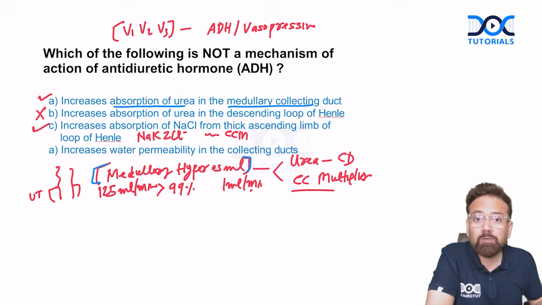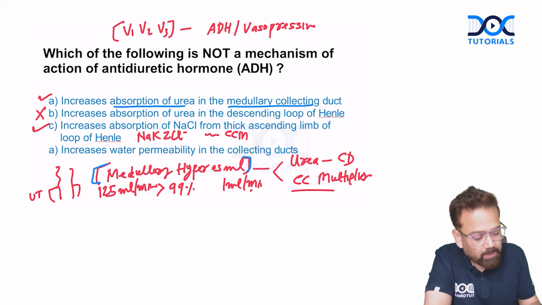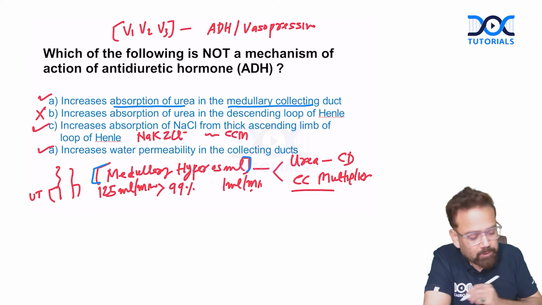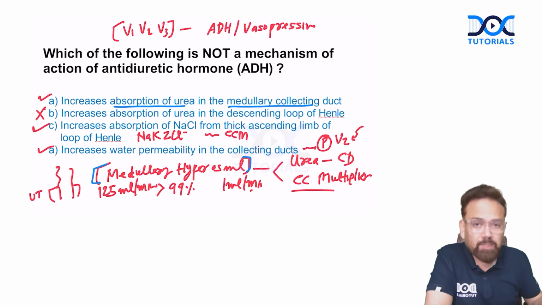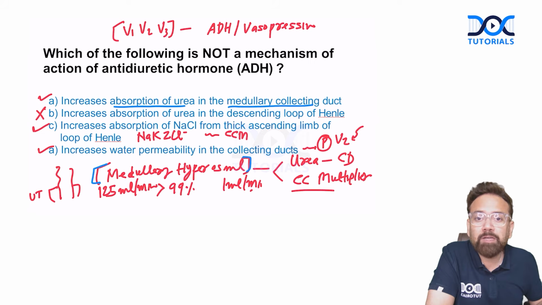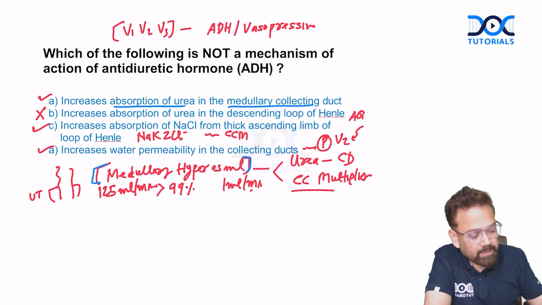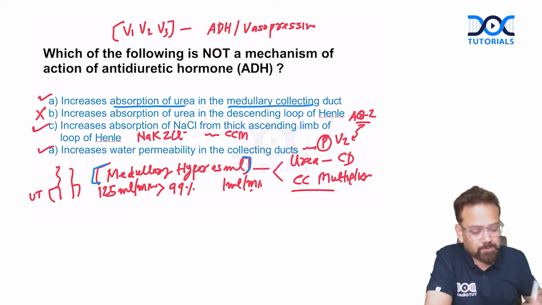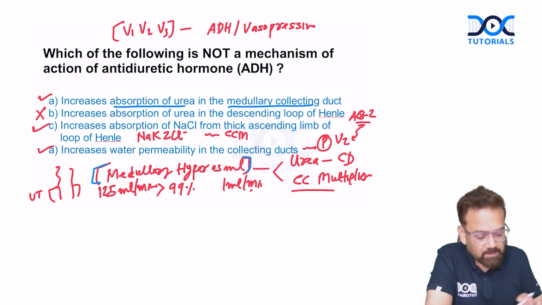It is called counter current multiplier. Absolutely correct. Increases water permeability in collecting duct. Absolutely correct. Why? Because in the collecting duct there are principal cells, and they have V2 receptor, which is acted upon by ADH, and it causes insertion of aquaporin 2. Aquaporin 2 is ADH dependent for water absorption. So these all points are very, very high yield. That is why I discussed this point.